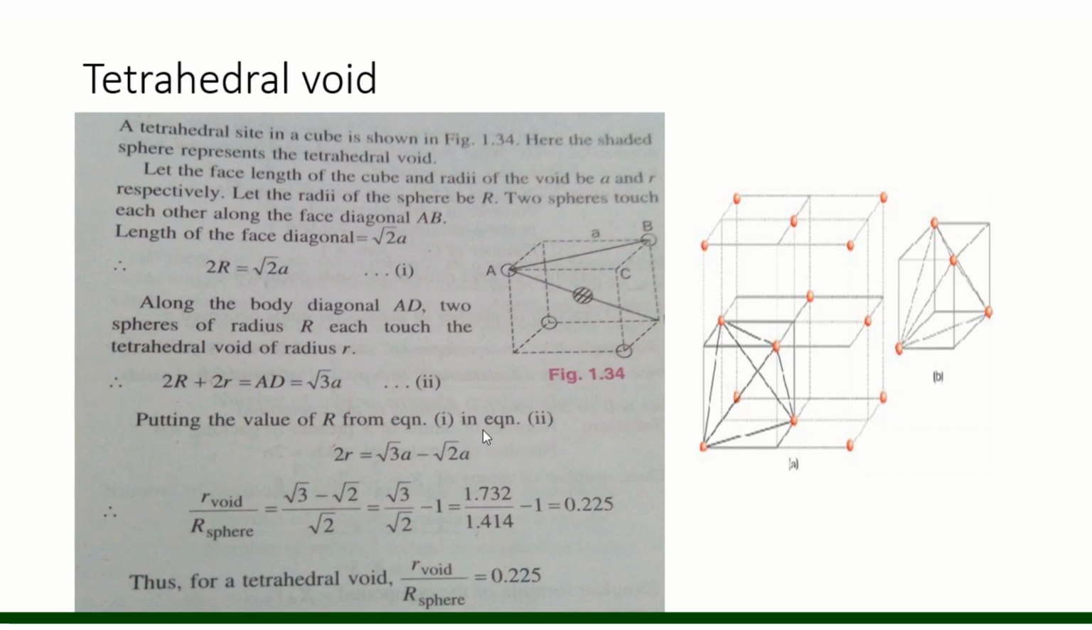When we divide both sides of equation 1 by 2, what do we get? Small r upon R. Putting the values, we get root 3 by root 2 minus 1, and this value is 0.225. So for the tetrahedral void, r void upon r sphere will be 0.225.